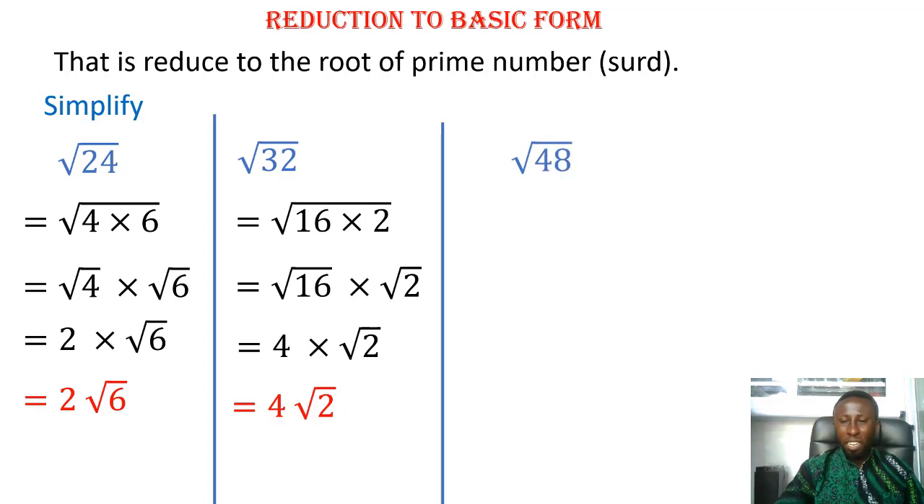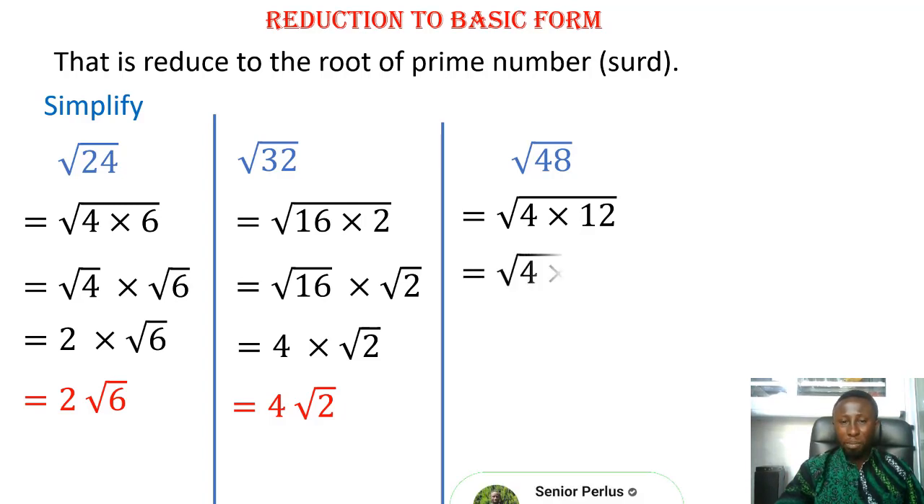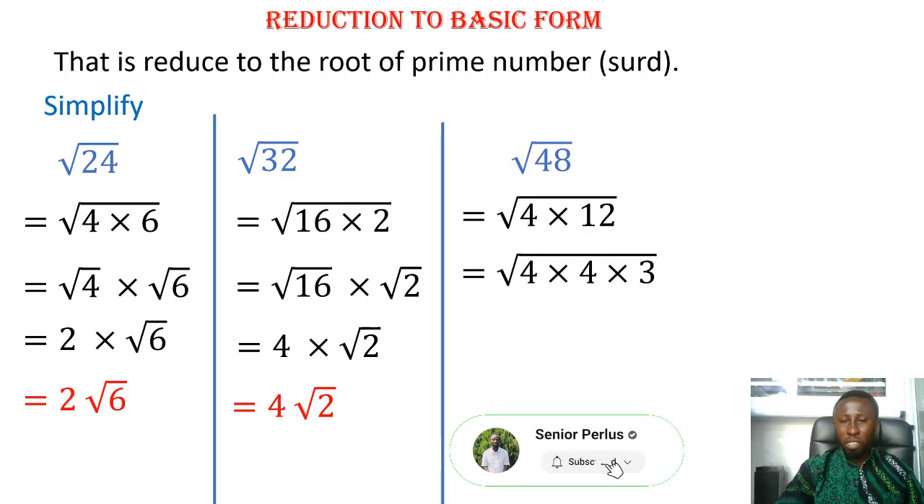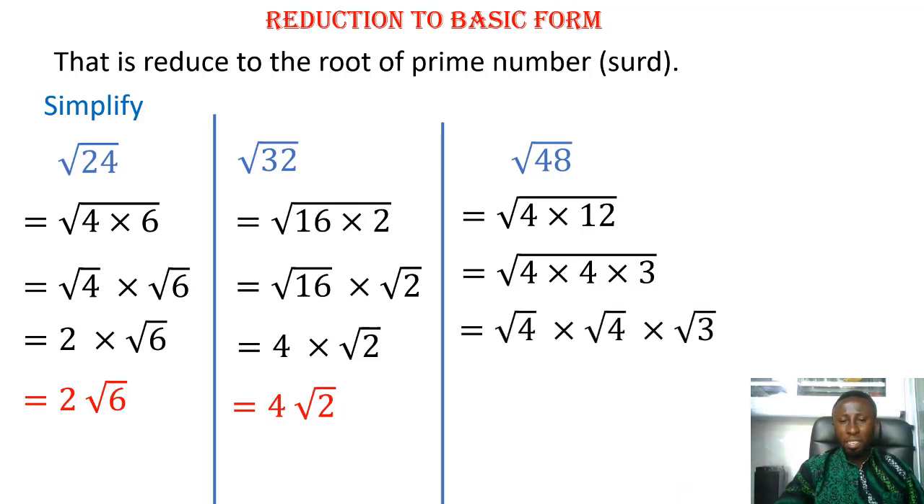Root 48. Let's try this. Okay, good. So what perfect square? 4 times 12. Yes, 4 is a perfect square and 12 is not a perfect square. So root of 4 times 12. So still we can reduce the 12. So 4 times 3. Then root 4 times root 4 times root 3.